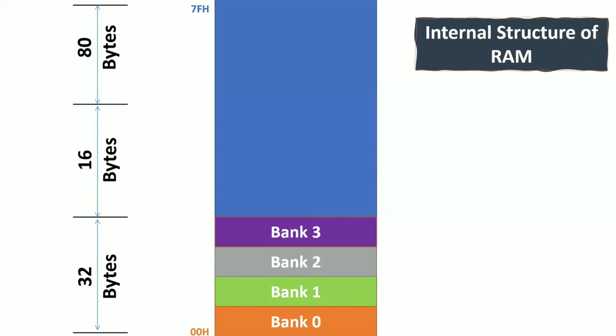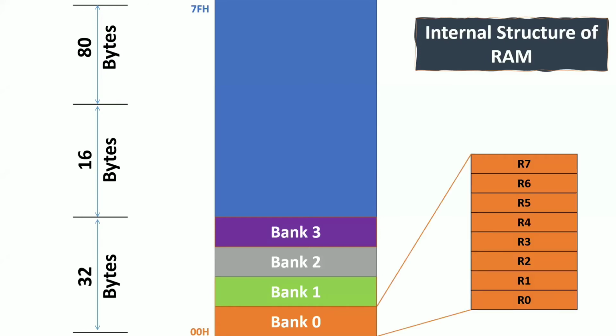What is meant by a register? It is a temporary memory, temporary storage. So the memory and registers are vice versa. We are naming those registers according to our requirement. That means memory is the same as register. Now you tell me, in bank 0 or bank 1, bank 2, bank 3, how many registers does it consist of? That means how many memory locations does it consist of? 8. Okay, we always start with 0. So the registers will start with R0, R1, R2 up to R7.